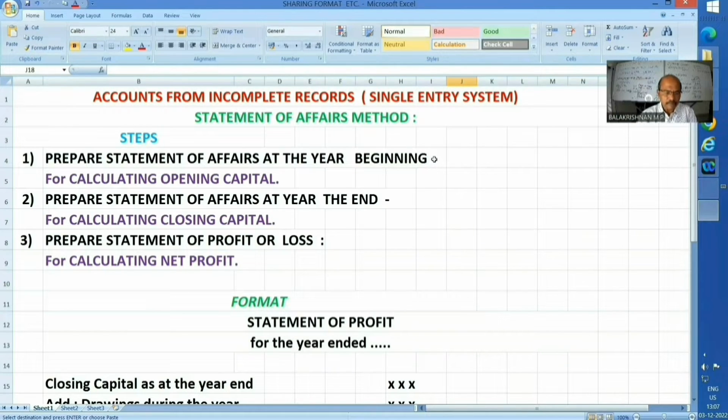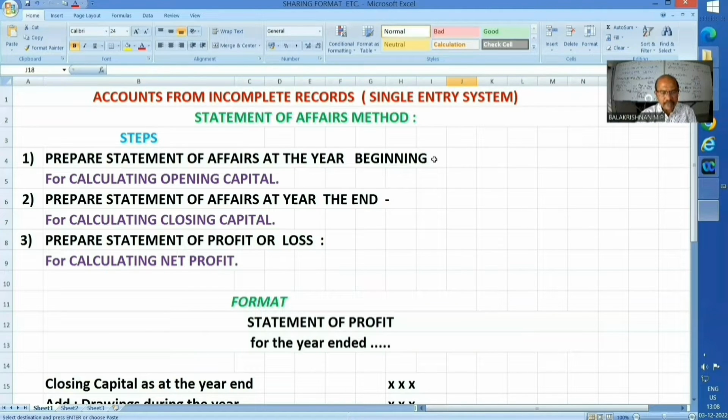Well, step number 1, prepare the statement of affairs at the year beginning for calculating opening capital. Step number 2, prepare the statement of affairs at the year end for calculating closing capital. The method will be simple, as I have just now shown on the whiteboard behind me.